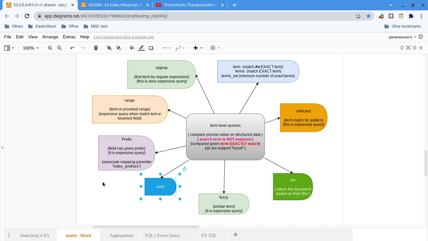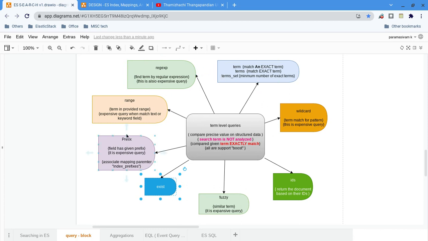That is, the given term exists for the given particular field. One more thing I want to tell you: all these queries are leaf queries. That is important. All these queries are leaf level queries. In a real use case we will have many queries for a single request, but these are all leaf level queries.